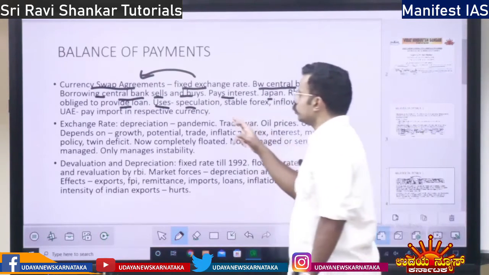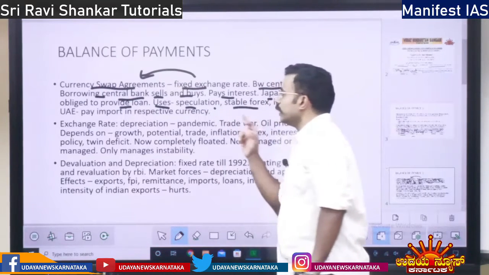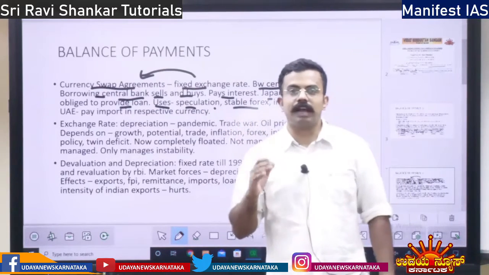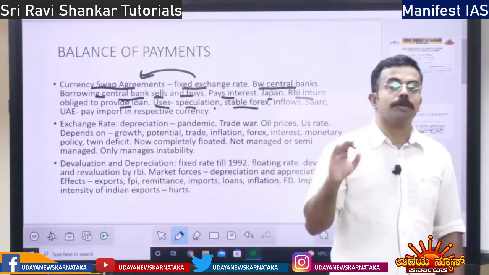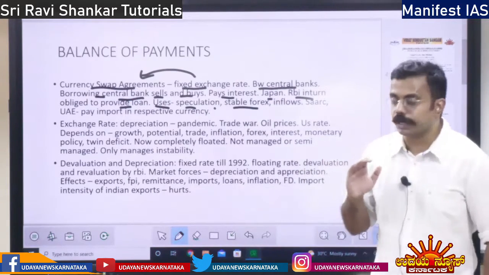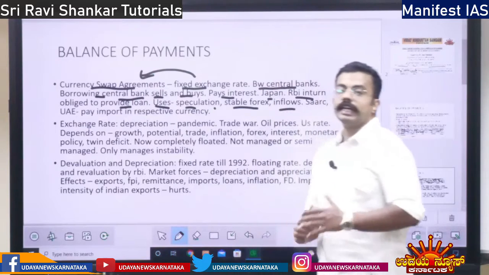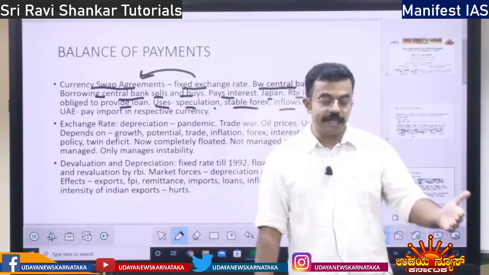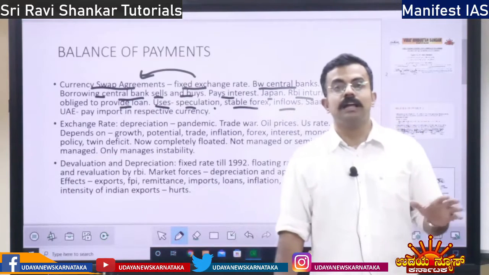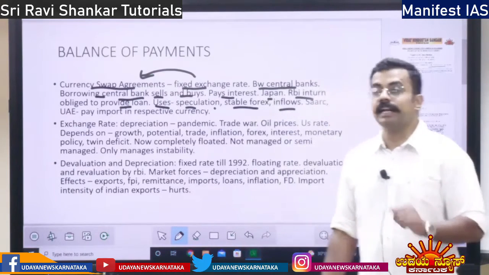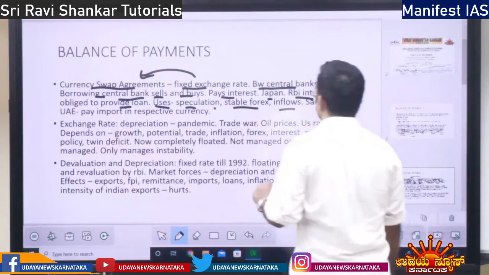So it can be used to curb speculation. Then if there is currency swap, we will have stable forex, proper foreign exchange. Apart from that, it is going to increase the inflows. The money that comes into India, that is inflow, will increase because of the currency swap agreement.